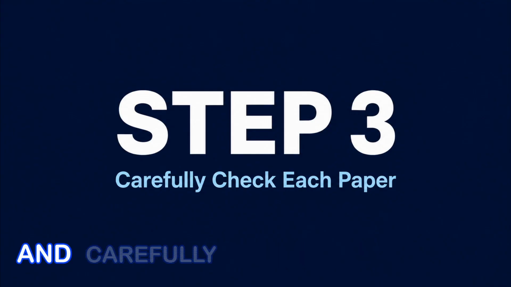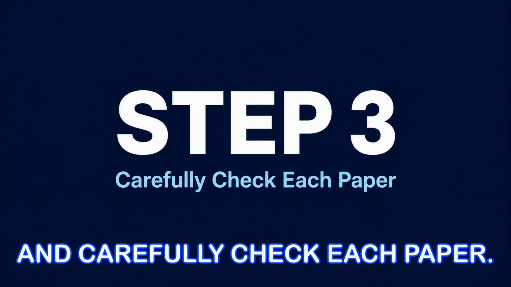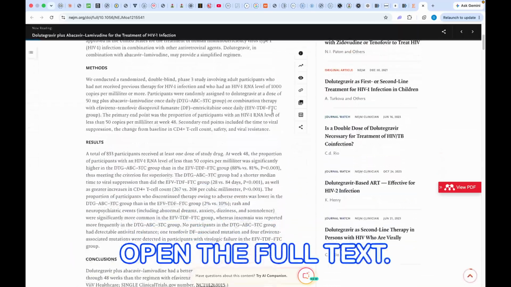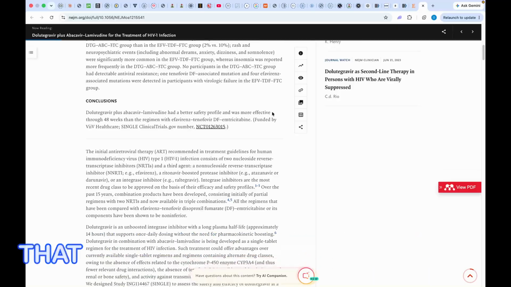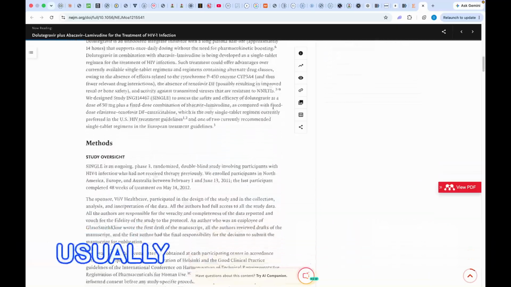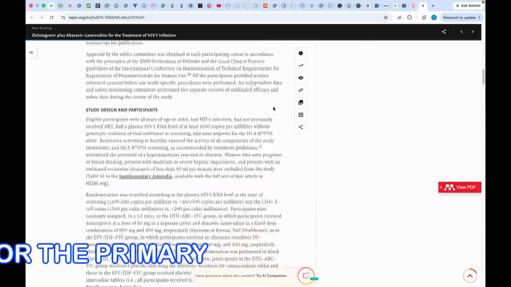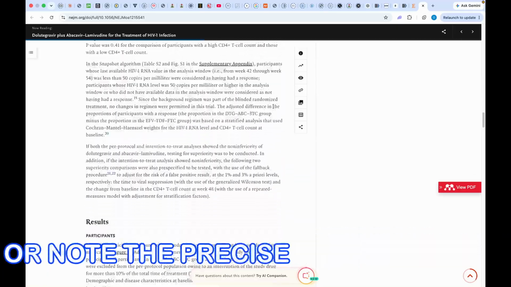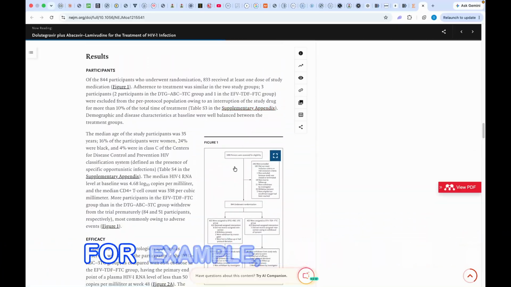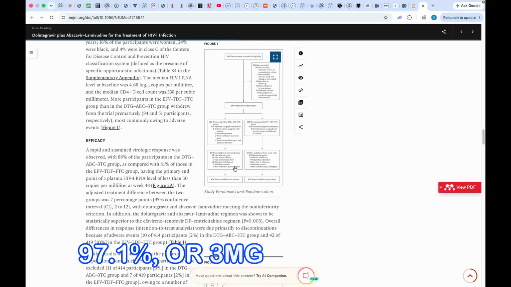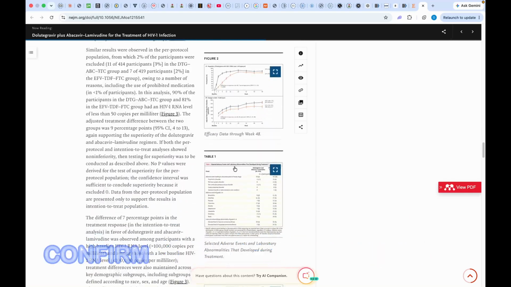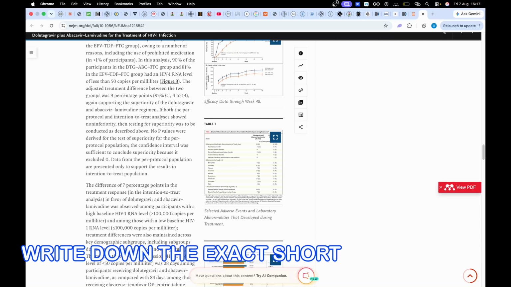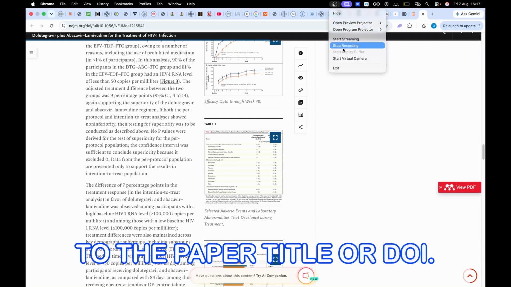Step 3. Open and carefully check each paper. For every paper you keep, open the full text. Locate the exact section that contains the fact you want, usually the results section, a table, or the primary endpoint paragraph. Highlight or note the precise short answer, for example, 19.4%, 2020, 97.103 mg twice daily. Confirm there is no ambiguity. Write down the exact short answer next to the paper title or DOI.